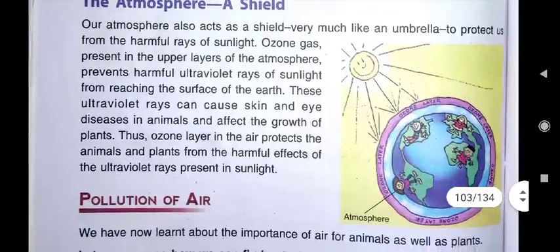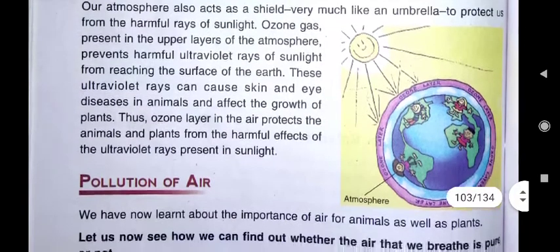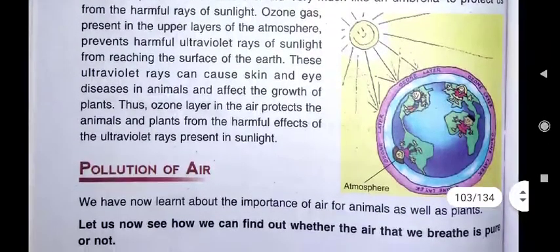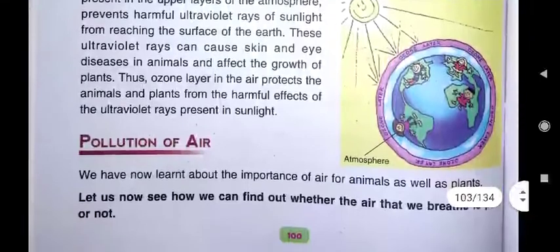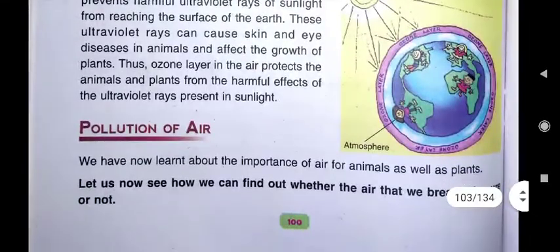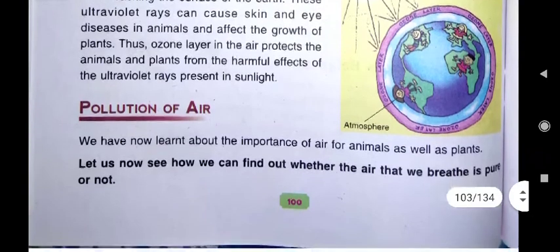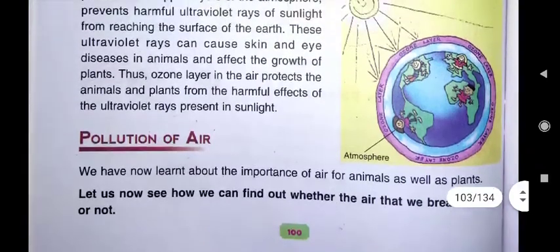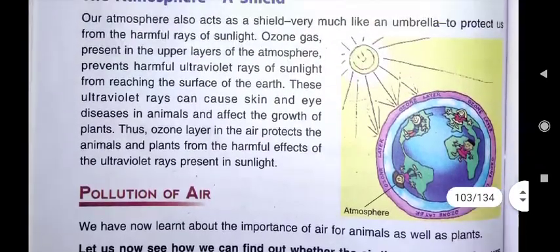And if these ultraviolet rays are not being stopped by ozone gas, then what will happen? It can cause skin and eye diseases in animals and affect the growth of plants. So we can say the ozone layer in the air protects the animals and plants from the harmful effects of the ultraviolet rays present in sunlight.